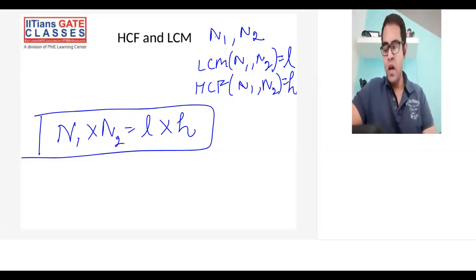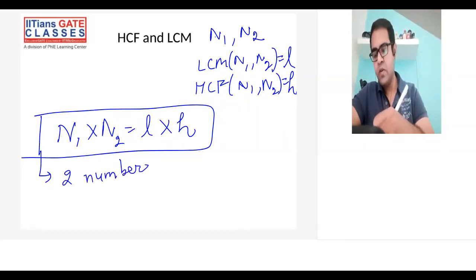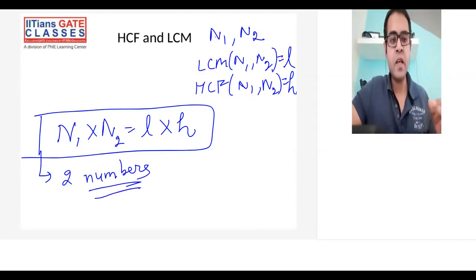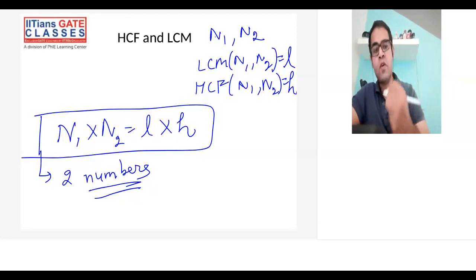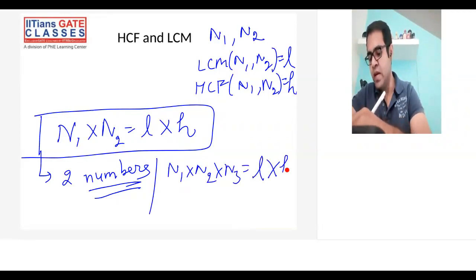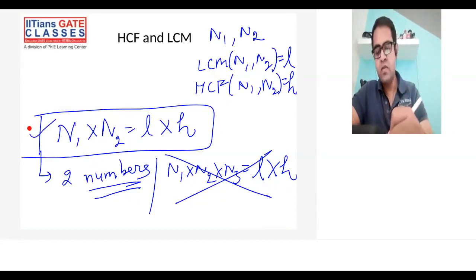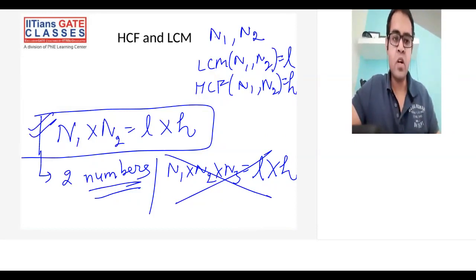Okay. Now remember one more thing. The important part is this formula is only valid when you have two numbers. If I give you three numbers, then this formula becomes invalid. Okay. So what I want to say is if you have n1 into n2 into n3, you cannot write this as LCM into HCF of n1, n2 and n3. This thing becomes invalid. This is a big no. Only this formula, the product of numbers is equal to product of their LCM and HCF, is valid for two numbers and not three numbers, not four numbers, and so on.